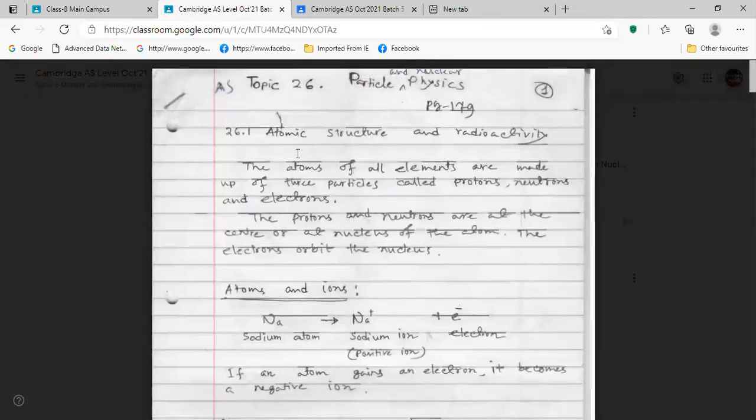Everyone check here what is written: atomic structure and radioactivity.